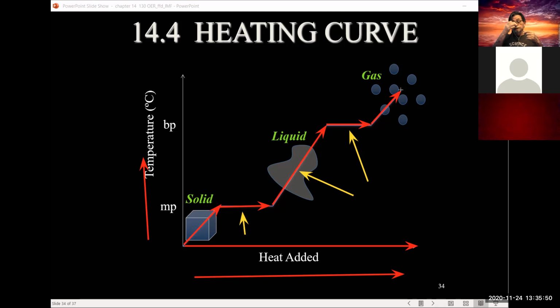And so you have two plateaus. One is where the solid is being converted to liquid, and the second plateau is where the liquid is being converted to gas. No matter what you do with respect to energy, if you have a lot of molecules in there, that plateau will remain constant until you have converted all of one phase into the other. And then the temperature goes up.